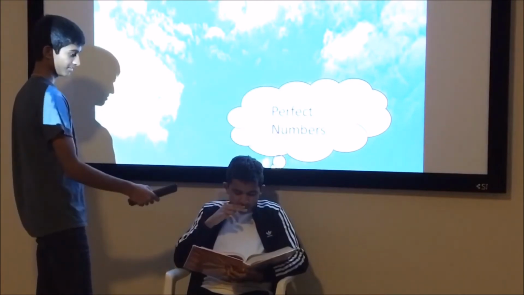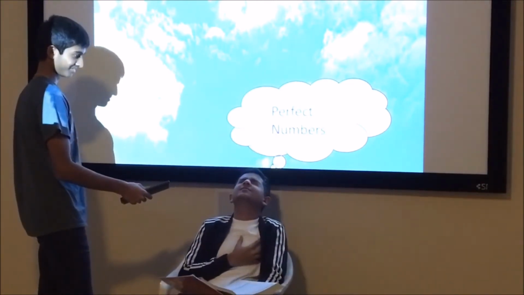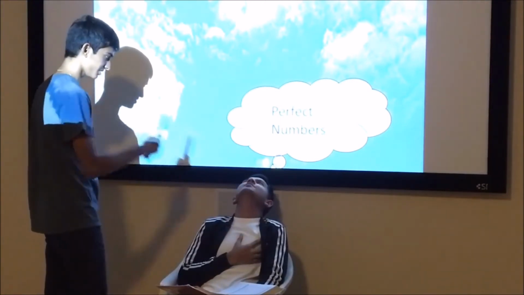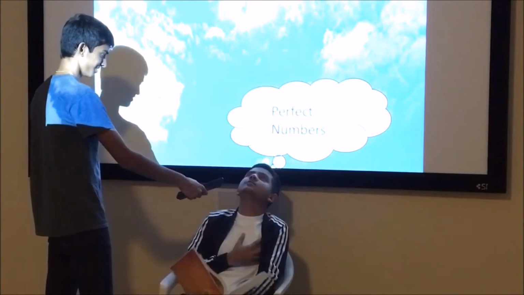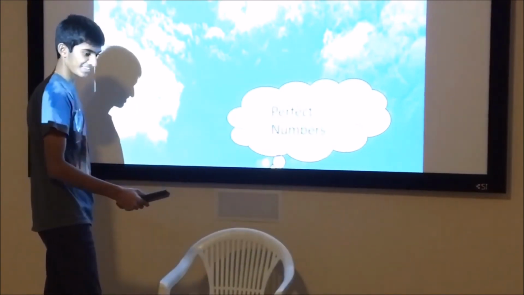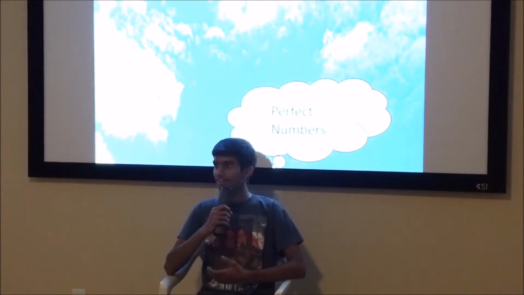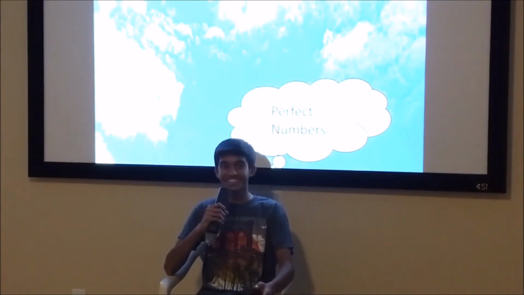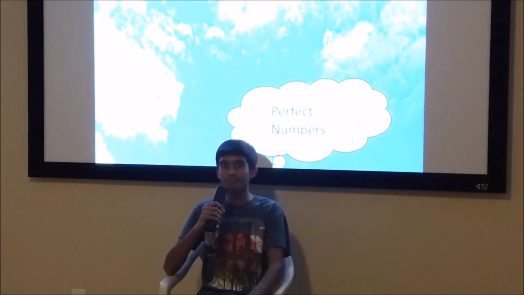That's it? That's it. I'm having a heart attack. Do you have any last words? I didn't find any more perfect numbers. Wait, 496. Hey, that's a perfect number. This is easy. Let's see. 8,128. It's a perfect number.